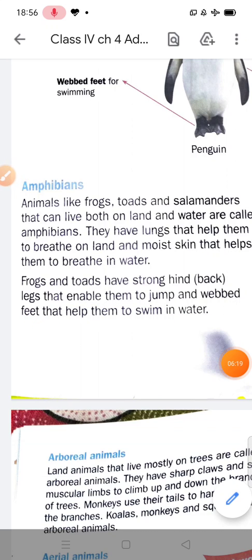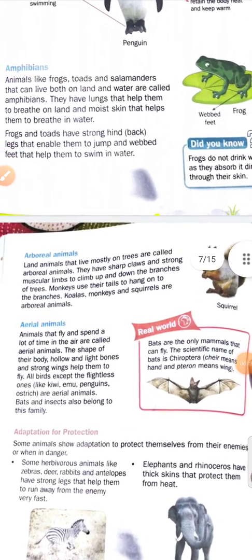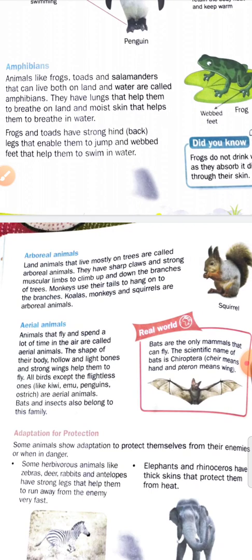Now students, next is arboreal animals. Animals that live mostly on trees are called arboreal. For example, squirrel, monkey, koalas live mostly on trees. That's why they are called arboreal animals. They have sharp claws and strong muscular limbs to climb up and down the branches of the trees.